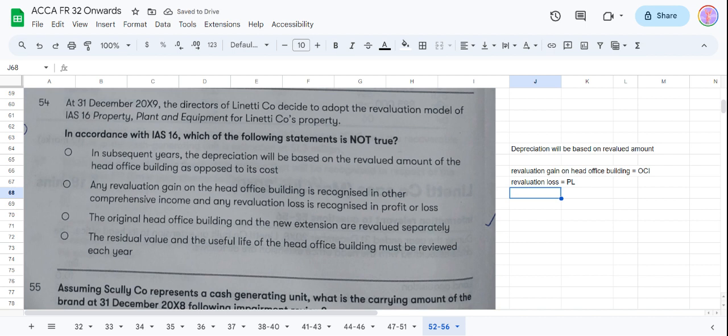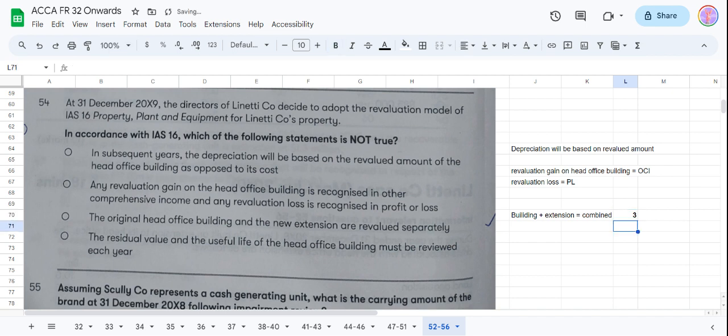The original head office building and the new extension are revalued separately. No, I mean, if there is any extension to any fixed asset, both of it is taken together and it is combined, not separately. It will not be valued separately, it will be valued combined. So third is the wrong answer.